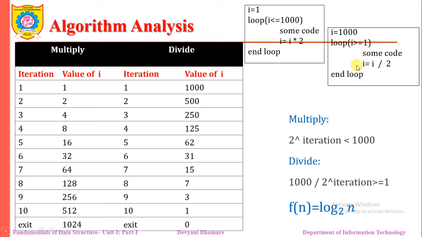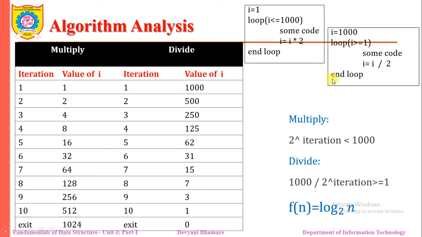250 at the third iteration, right? Again 250 is greater than 1. Yes, then we are getting 125 at the fourth iteration. In that fashion, for every iteration, the value of I is going to change. And when we have the value 1, at that iteration, 1 divided by 2 does not give us the value 1. So we come out of that looping statement.